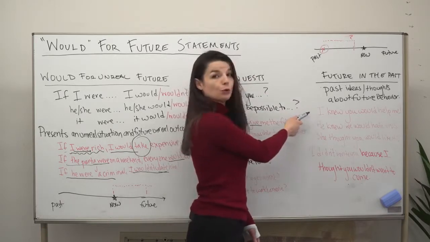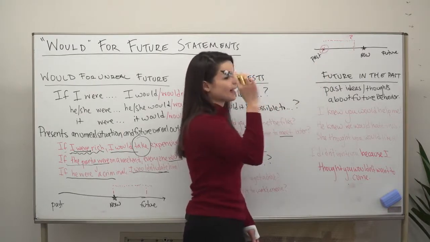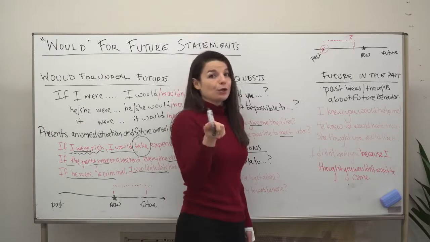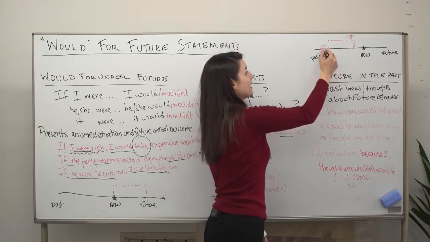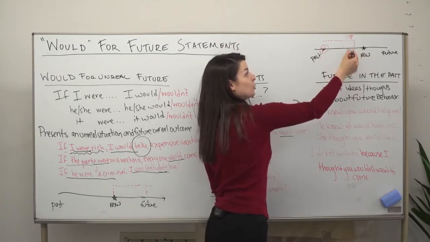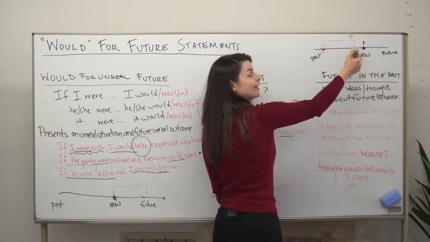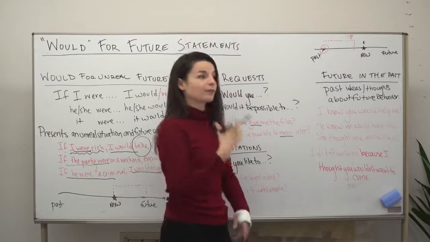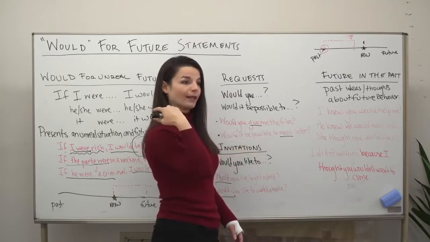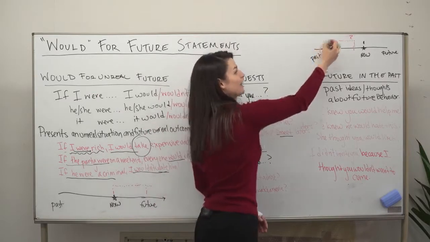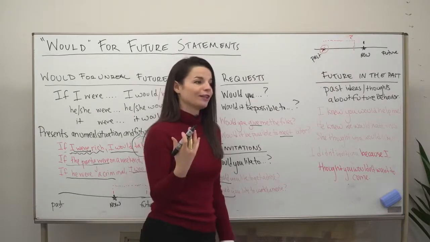Here, I knew you would help me. So here in the past, at some point, my past tense idea, my past tense thought, I can say, I knew you would help me. So in the past, I knew that in the future, but before now, you would help me. So the speaker would say this now after the listener has helped them with something. So I receive help from someone and I can say this, I knew you would help me. So meaning in the past, in the far past, I knew that this would happen. So we can use would to talk about future, but in the past.